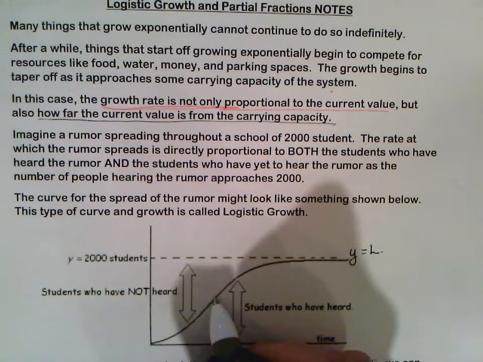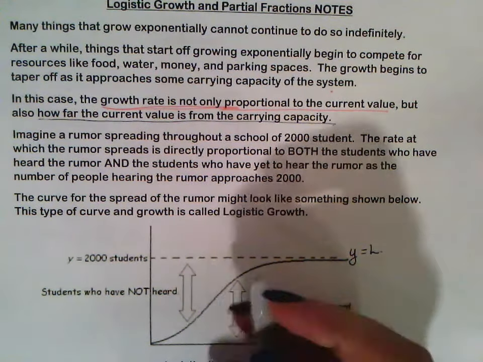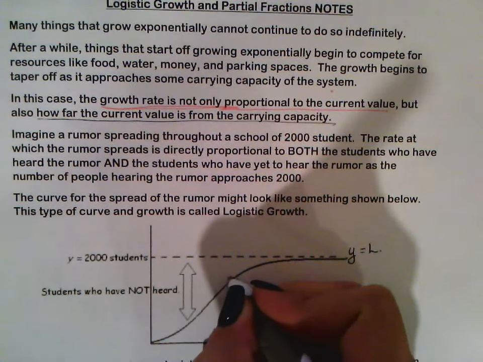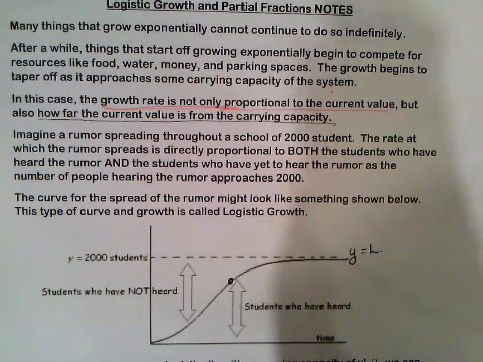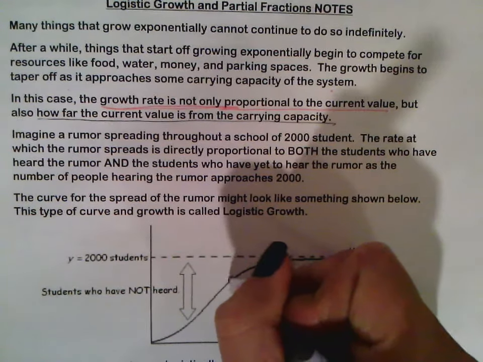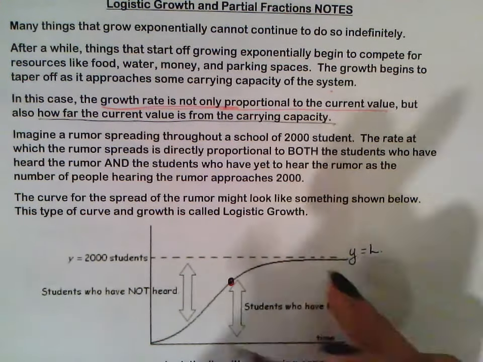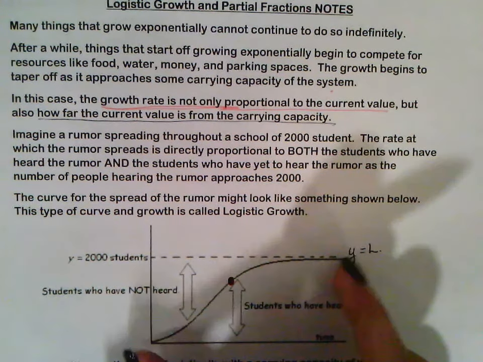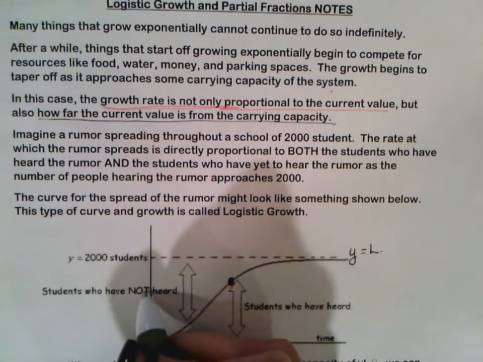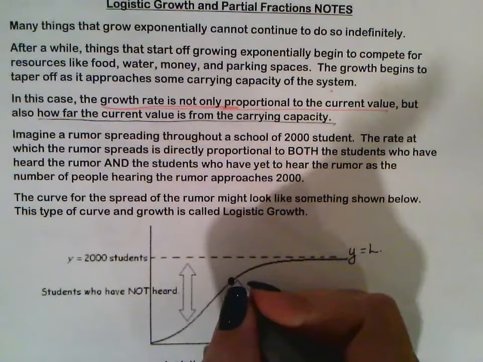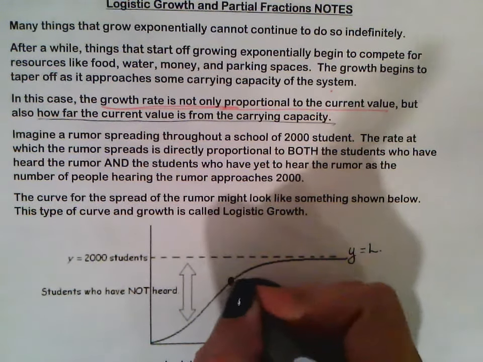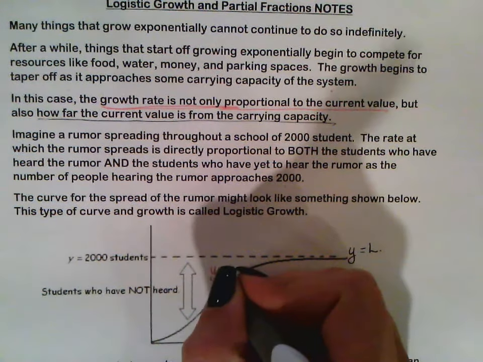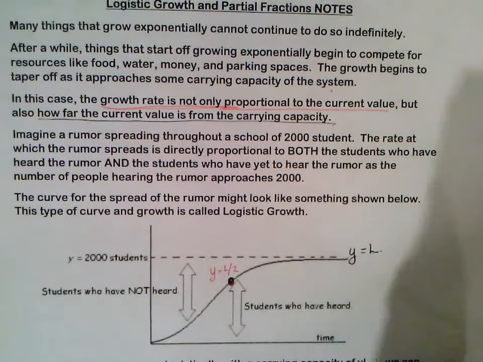Eventually, once it gets to this point right here, which in terms of the whole graph is the halfway mark, if there's 2,000 students, here y equals L over 2.